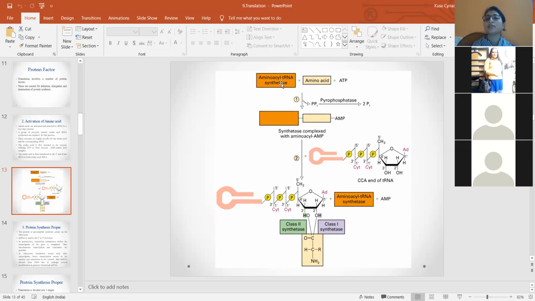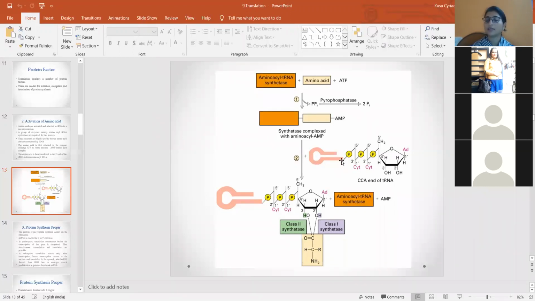Here you can see that with the utilization of the energy, two phosphate molecules are removed. Then the enzyme, amino acid, and AMP complex is formed. Once the complex is formed, the amino acid is activated. Then this enzyme mediates the attachment of this activated amino acid to the transfer RNA. So this is the tRNA.